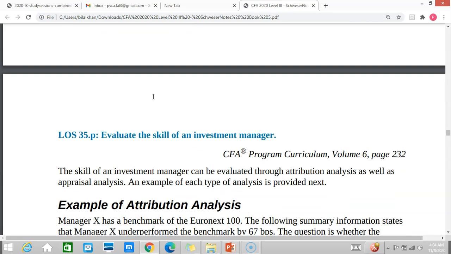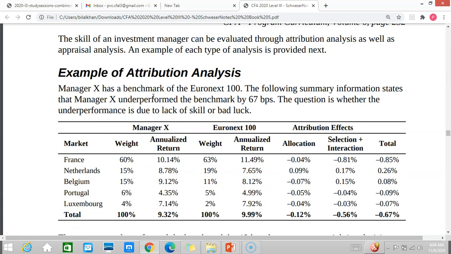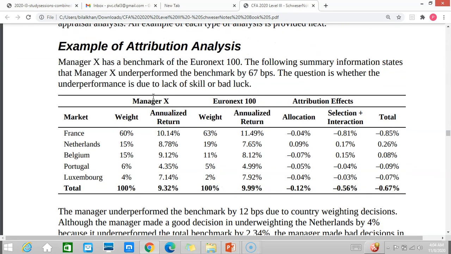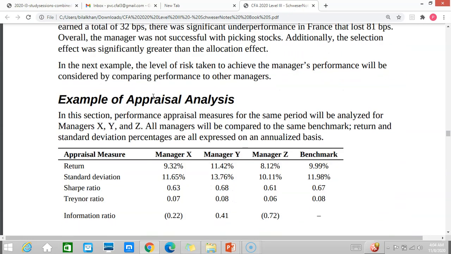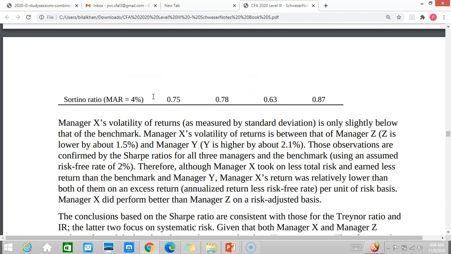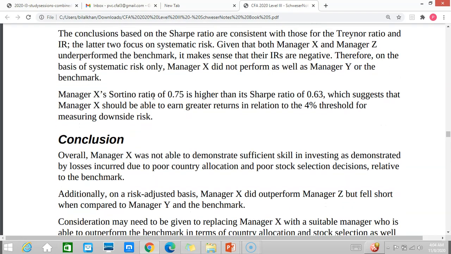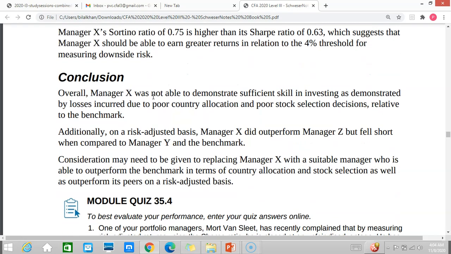Manager skill evaluation. The skill of an investment manager can be evaluated through attribution analysis, which we discussed, that is, how much of the return is coming from where. Is it due to skill? Is it due to market? Is it due to style of management? Is it due to allocation? Is it due to selection? Conclusively, overall manager,